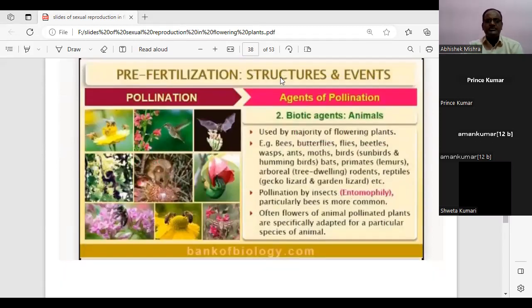Now comes the biotic agents, the animals. Different migratory birds, bees, butterflies, wasps, moths. These are some examples of the animals who are promoting pollination, and the pollination by insects is called entomophily. So three types of pollination we have come across. One is anemophily, then hydrophily, and now the insect pollination, entomophily. Be careful with the spelling of this also. The pollination by insects is called entomophily.